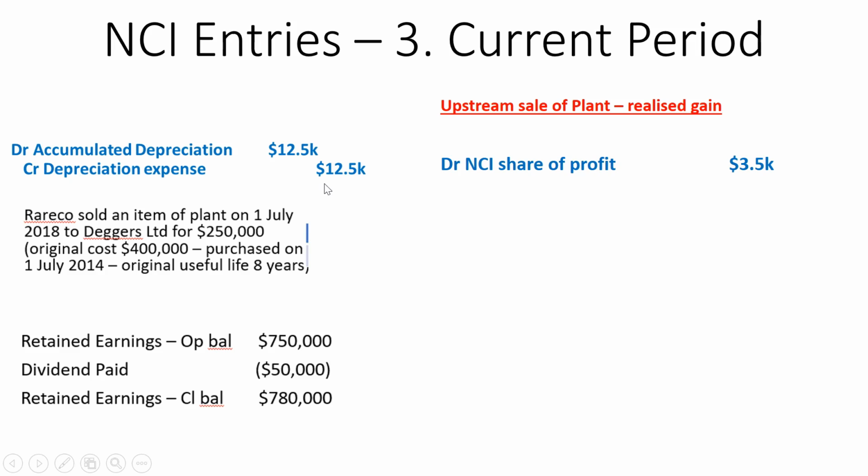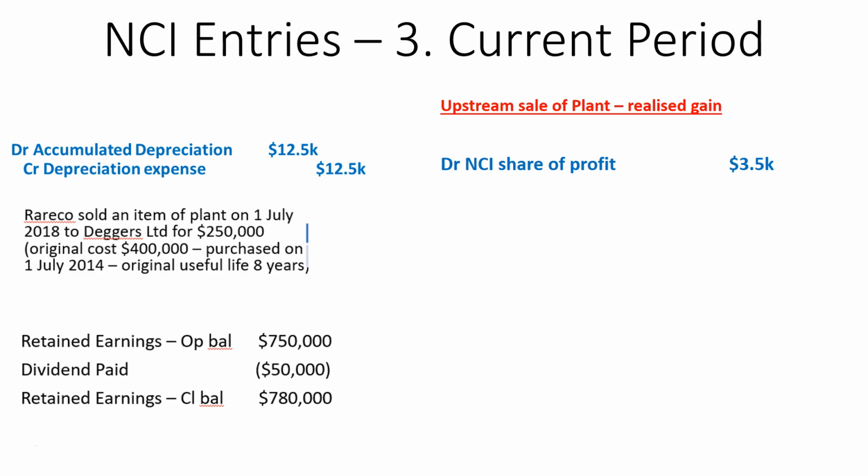Now the NCI will share in this reduction because the subsidiary originally owned the plant, and so they sold it up to Deggers Limited. The way they realise this gain is every year the difference between the depreciation expense, what it should be from the group's perspective, and the actual depreciation expense which is recorded is the amount of realised gain per year.